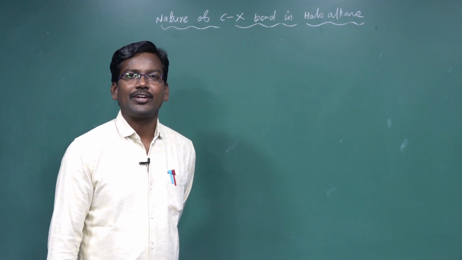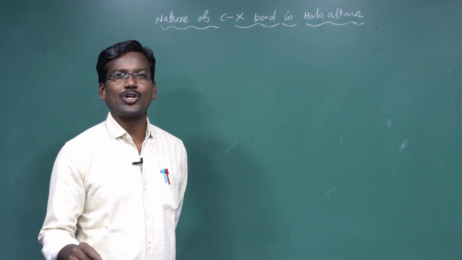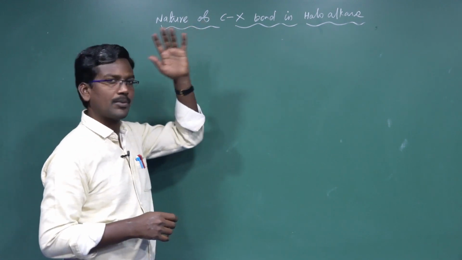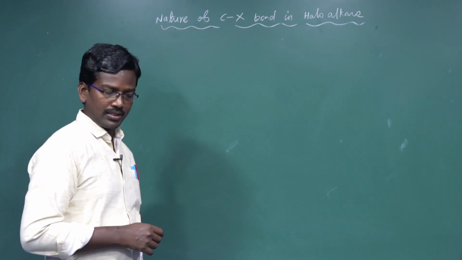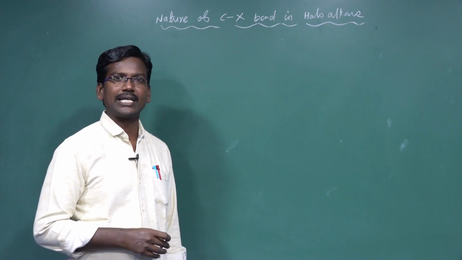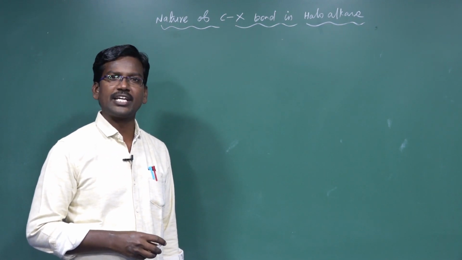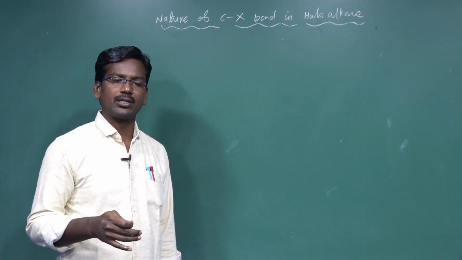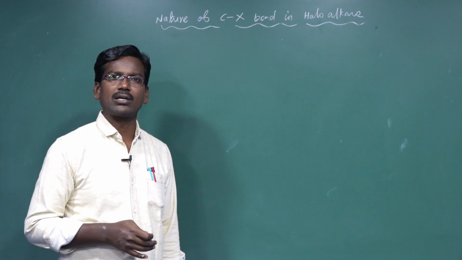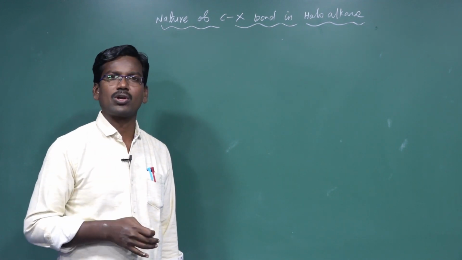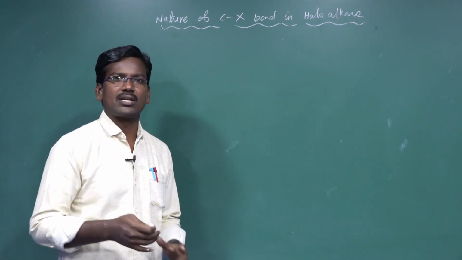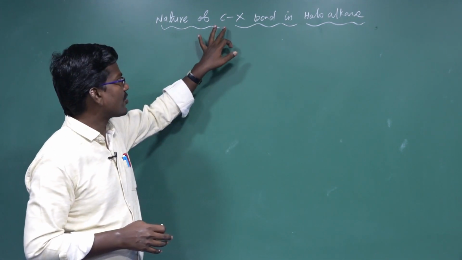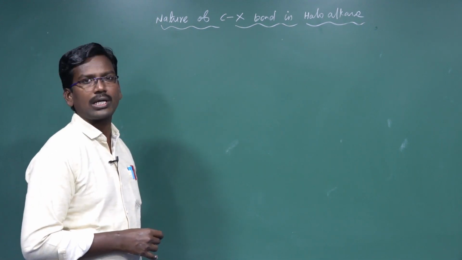Hi students, now we are going to discuss the nature of the carbon-X bond in haloalkane. Carbon is obtained from the hydrocarbon, and X is obtained from the halogen. Yesterday we discussed the meaning of haloalkane, the classification of haloalkane, the hybridization of haloalkane, and the nomenclature of haloalkane. But now we are going to discuss the nature of the carbon-X bond in haloalkane.